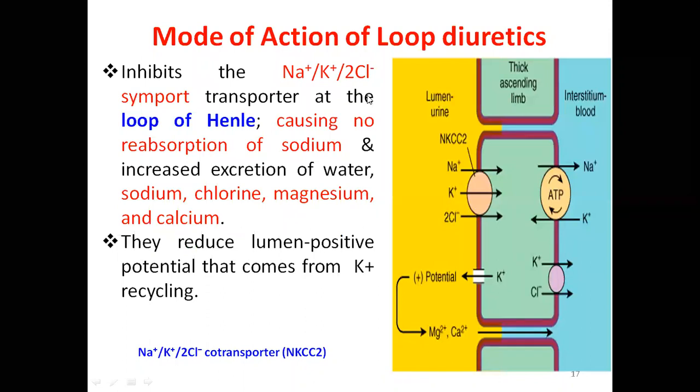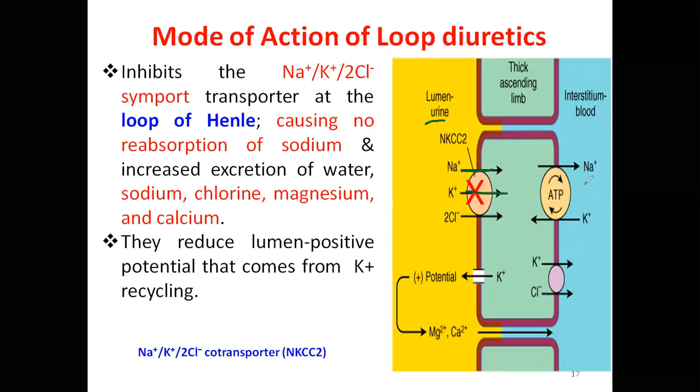These drugs block the sodium potassium chloride symporter. See, this is the lumen of our nephron, which carries urine. Here, at the loop of Henle, sodium, potassium, and 2 chlorides all move in the same direction. That's why it is called a symport. So what our drug will do is that it blocks this process.